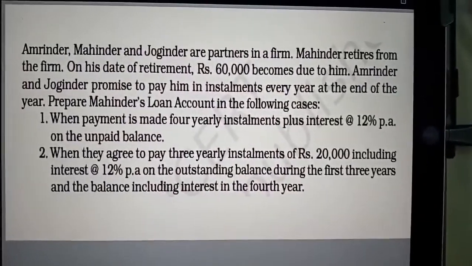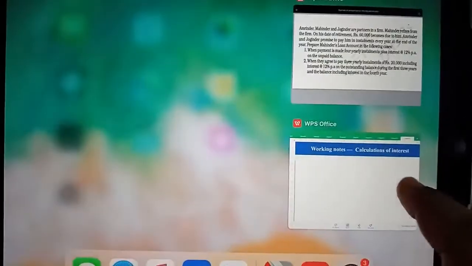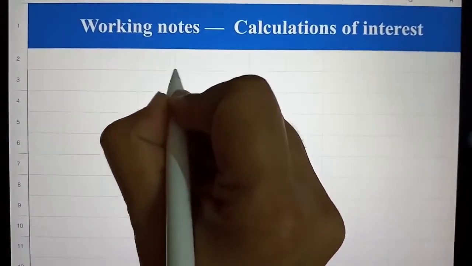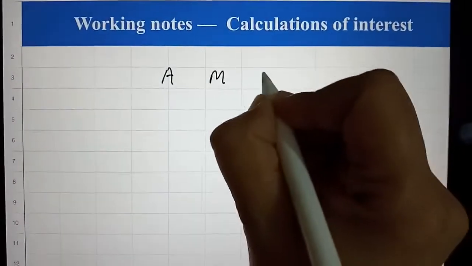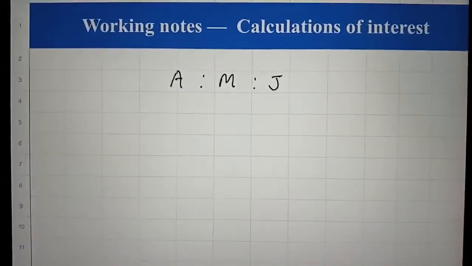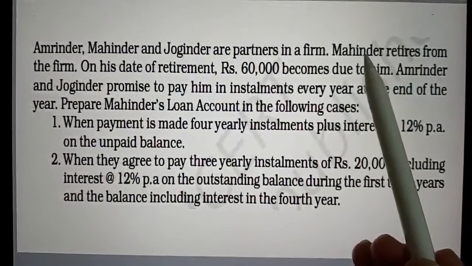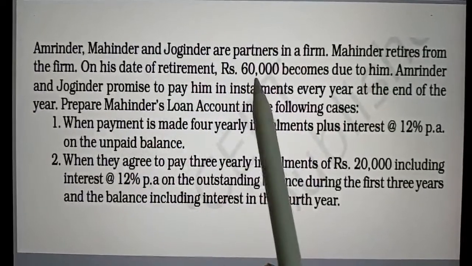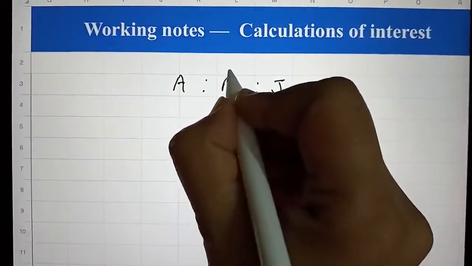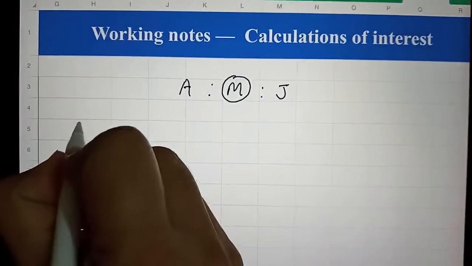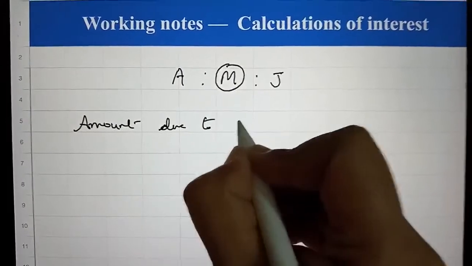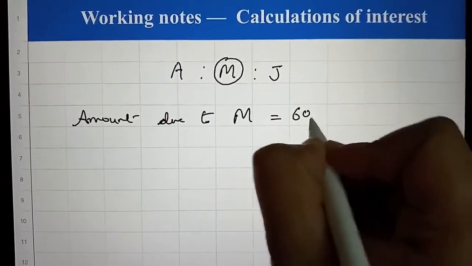So here, first of all, there are 3 partners. We'll write Amrinder, Mahinder and Joginder, and Mahinder retires and the amount due to Mahinder is rupees 60,000.